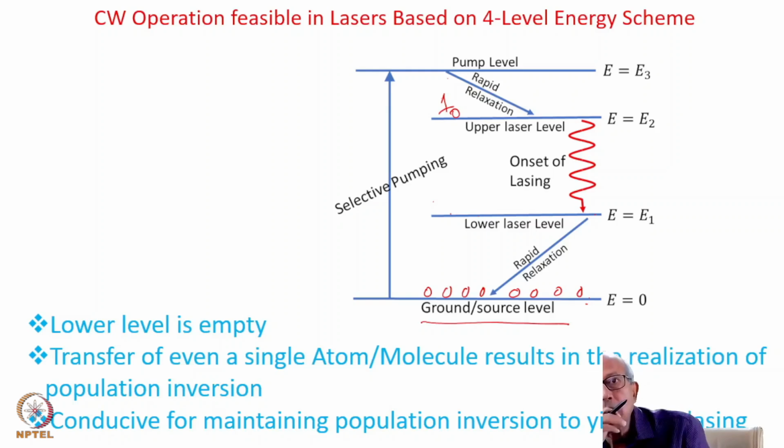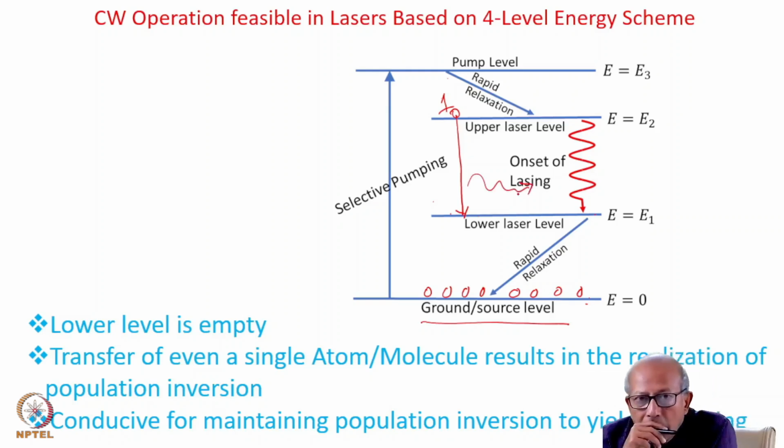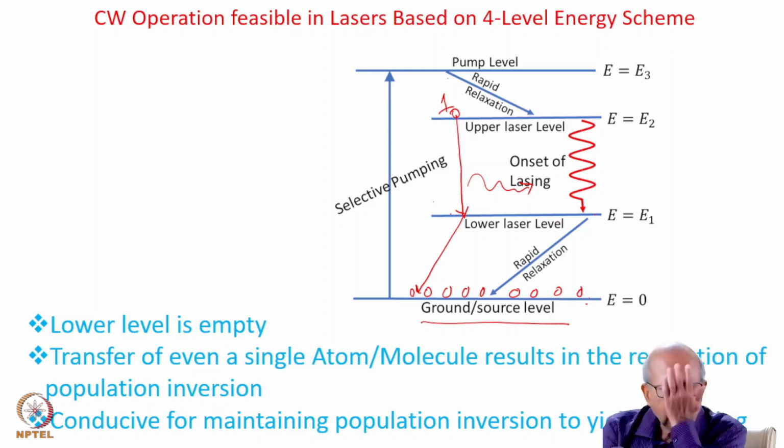Earlier, to create this condition, you had to transfer a lot of atoms from the ground to this level, expending huge amount of energy. And now you have achieved this just by transferring one atom. The great advantage. And not only that, this atom, when it comes down, emitting, of course, the photon, immediately relaxes back to the source level, and therefore it is once again available for continuation of the process of lasing.